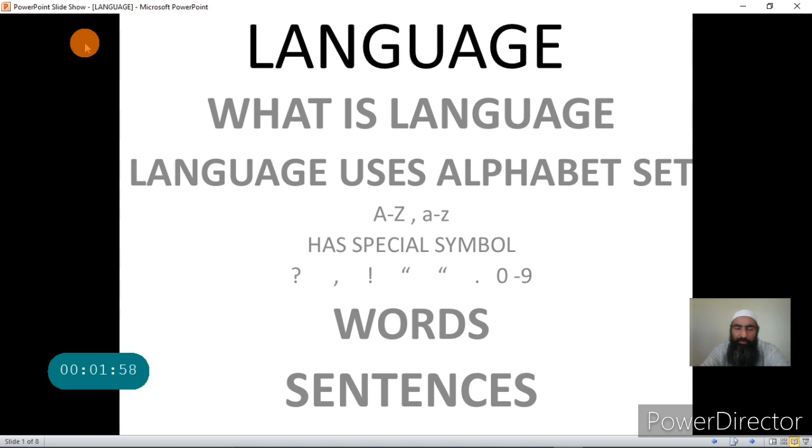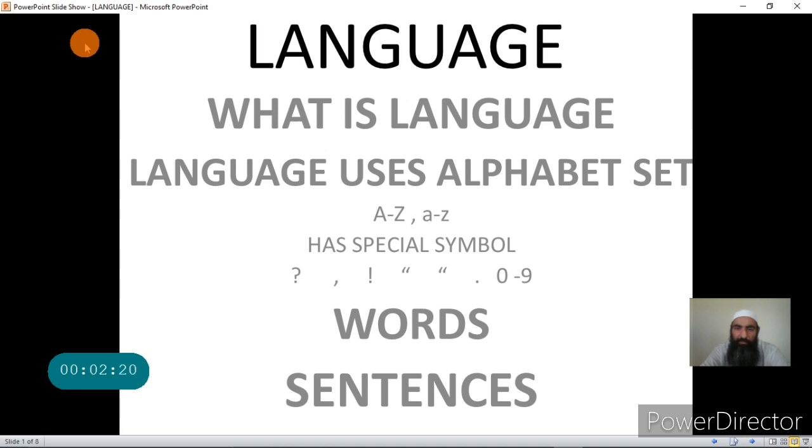This will come with time in computers because language processing is a field of research in artificial intelligence. So let us focus here on the written form of the language.